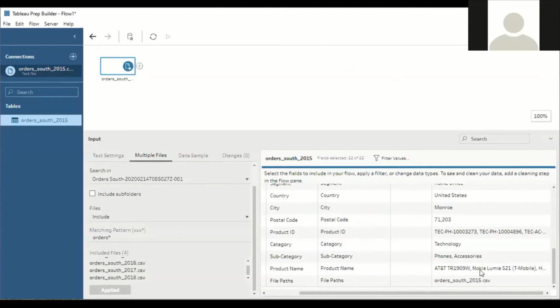Any doubt? Please, you can comment in the text chat. If you have any doubt, you can ask. Please increase your voice. Okay. Fine. Shall we continue?